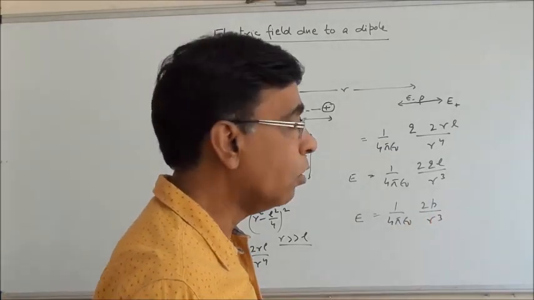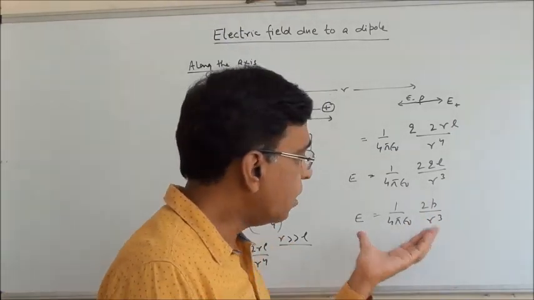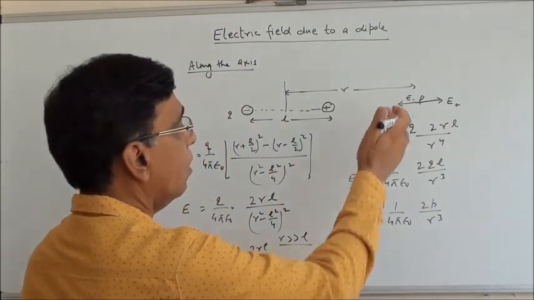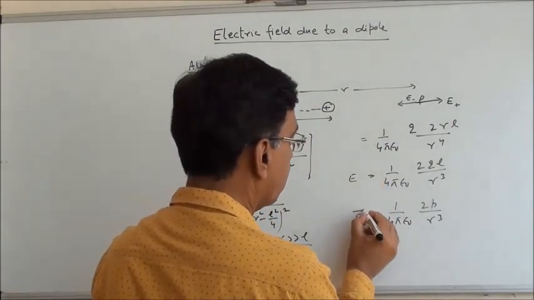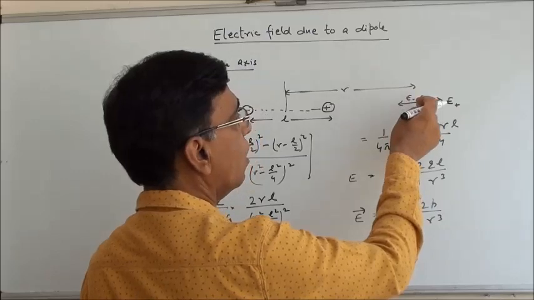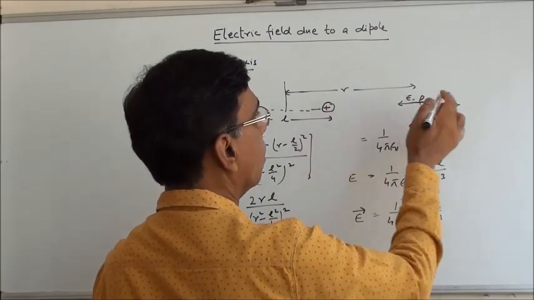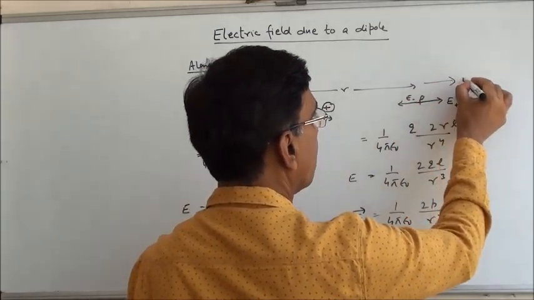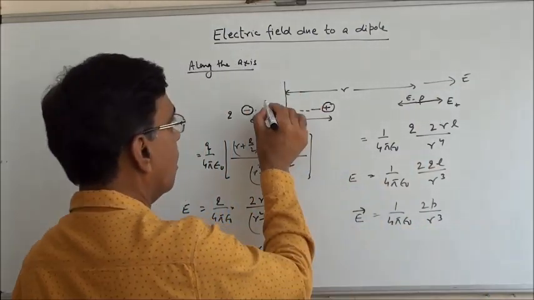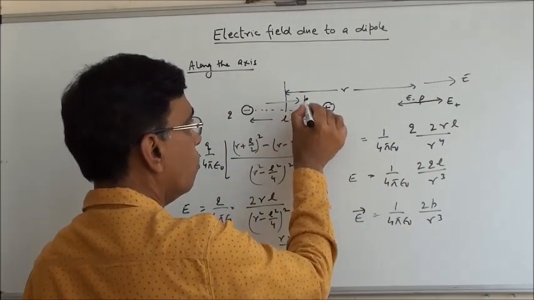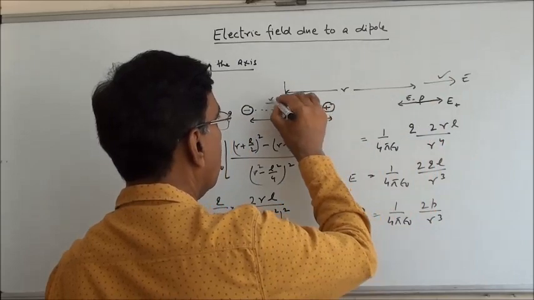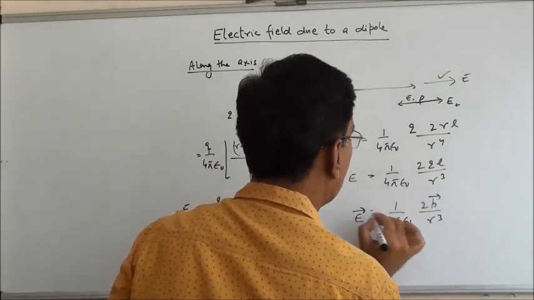Now what if I write this in vector form? Direction of electric field. What is the direction of the electric field? E plus is bigger. So net field is in this direction. And what is the direction of dipole moment? Minus to plus. So these are in the same direction.